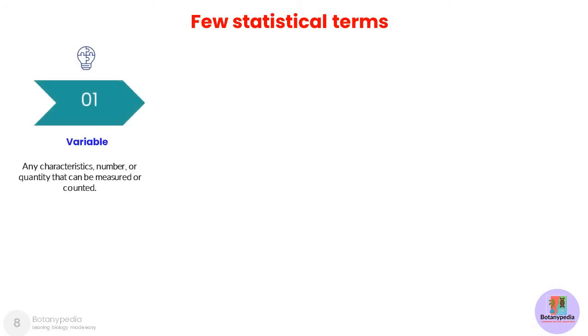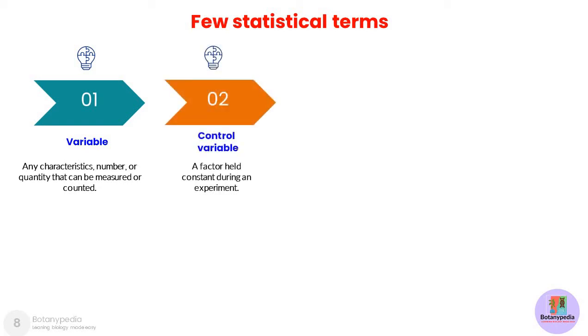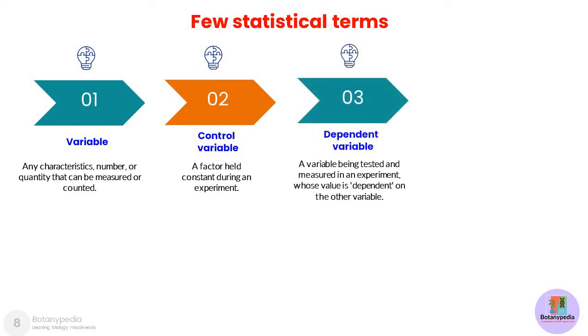Now we will look at a few statistical terms that are widely used in statistics. What is a variable? It is any characteristic, number or quantity that can be measured or counted. What is a control variable? It is a kind of variable, a factor that is held constant during an experiment. What is a dependent variable? It is that variable whose value depends upon some factor or parameter. Like for example, a variable being tested and measured in an experiment whose value is dependent on the other variable is defined as a dependent variable.